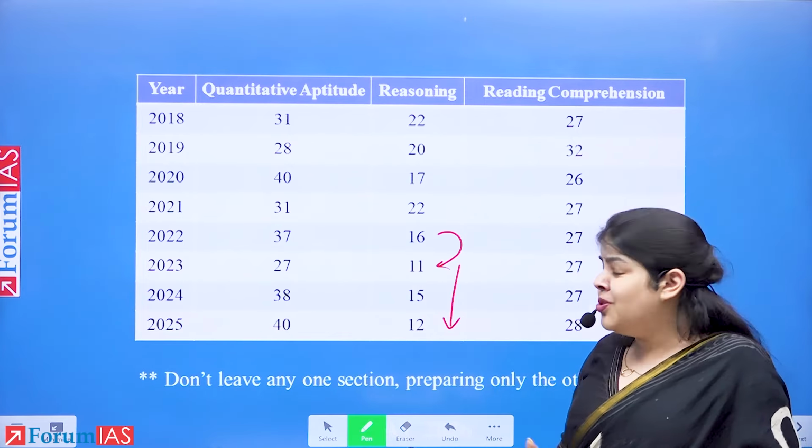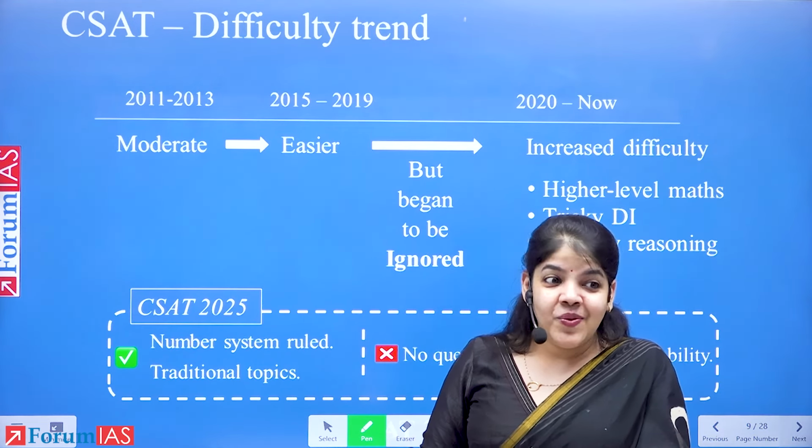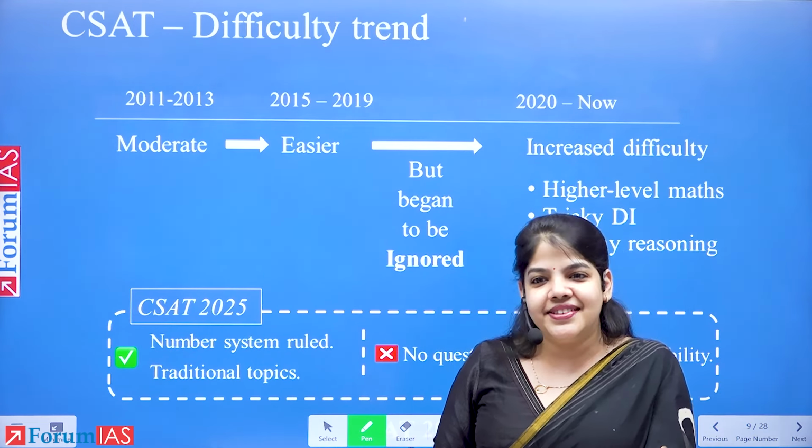Last year, the pattern changed again. This year, 2025, we again say that the paper is very difficult. Why? Because questions were lengthier. We'll take a look at those questions together. But in 2011, when CSAT was introduced, the questions were still moderate. But then in 2013, decision-making was taken away. In 2015, the paper became qualifying.